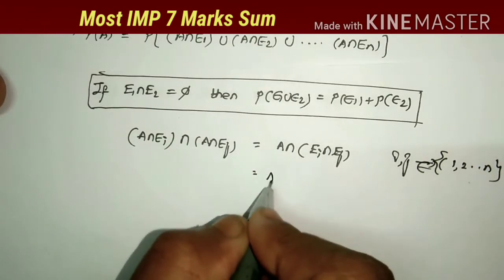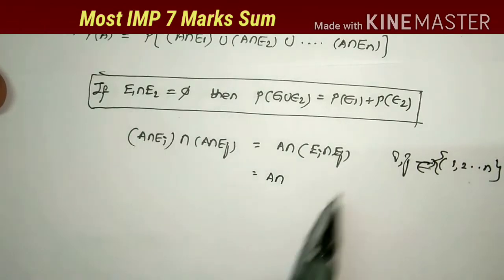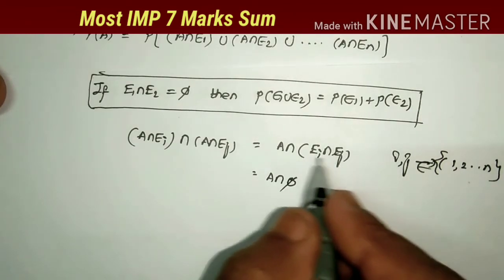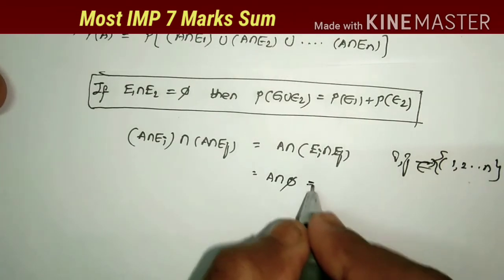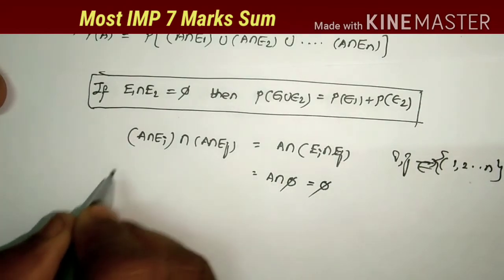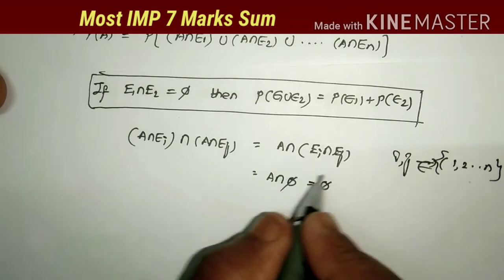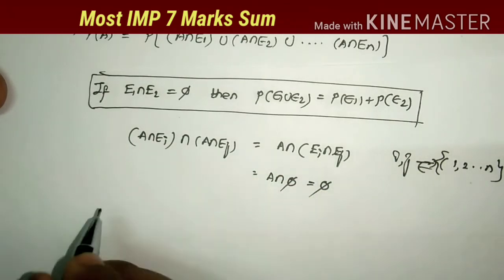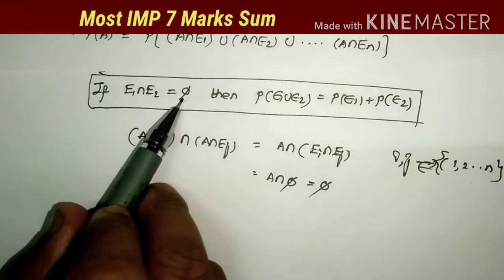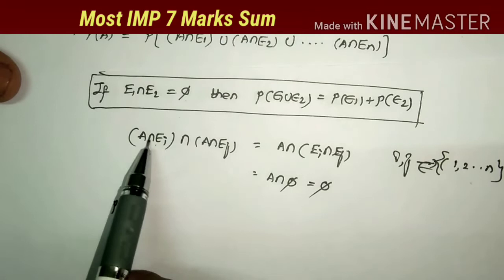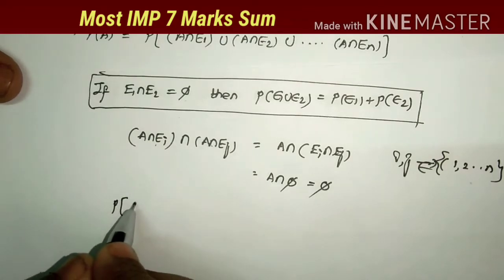And what is this value? Already at the starting we took that this value is equal to phi, since these are mutually exclusive events, intersection is equal to phi. And what is A intersection phi? A intersection phi is equal to phi. So if A intersection B is equal to phi, what is P of A union B? P of A plus P of B. Observe that these two sets are disjoint sets. Then what is the union value?